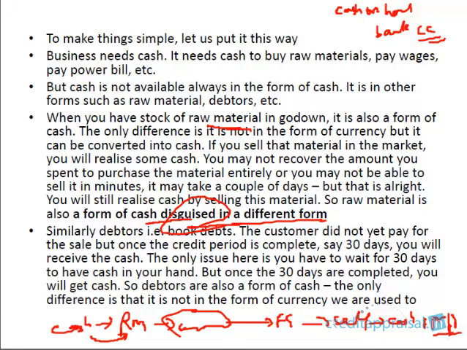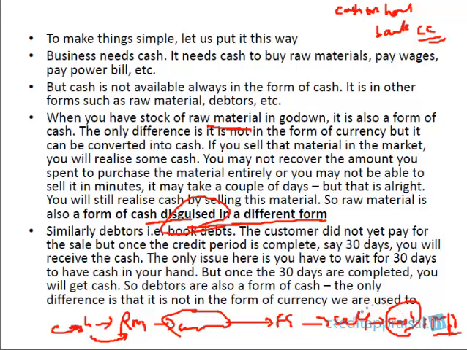It is just that in the intervening period, during the production process and for a period after the sales, known as the credit period, it is not in the form of cash, the true cash as we know it. It's not in the form of currency, hard cash. But it is in a form which will ultimately be converted into cash. During all this process, cash is changing form from one form to another. Initially it is in the form of raw material, then work in progress, then finished goods, then debtors. It's in a disguised form, but ultimately it's going to be converted back into cash.